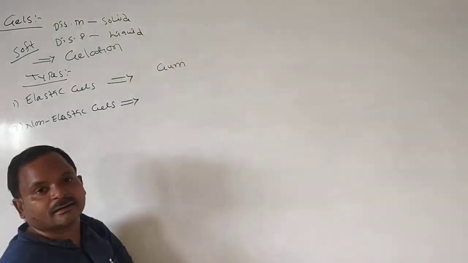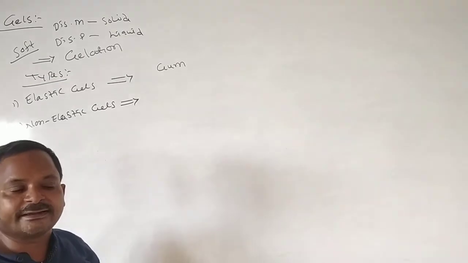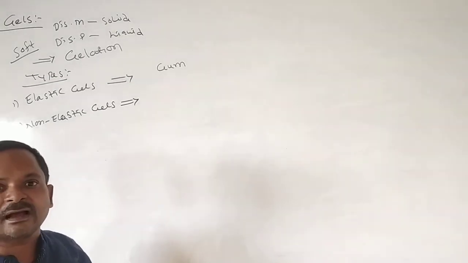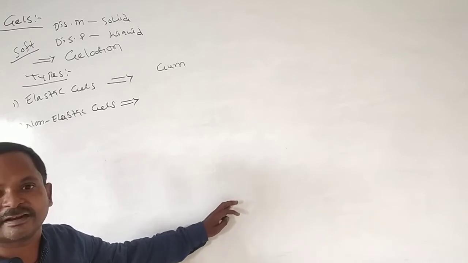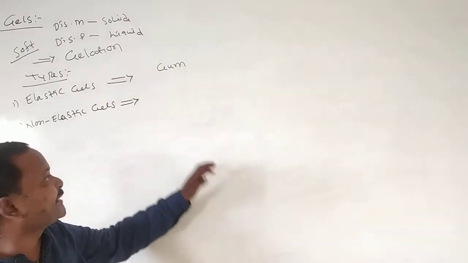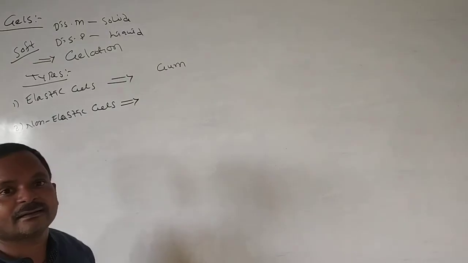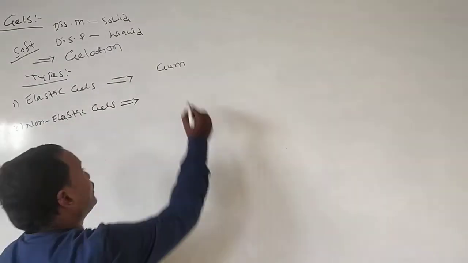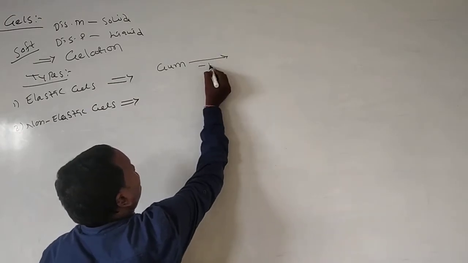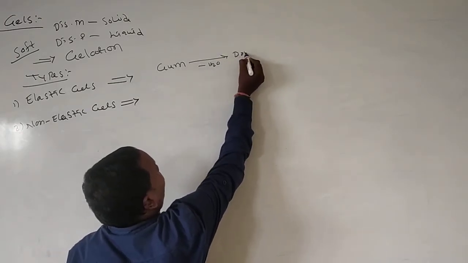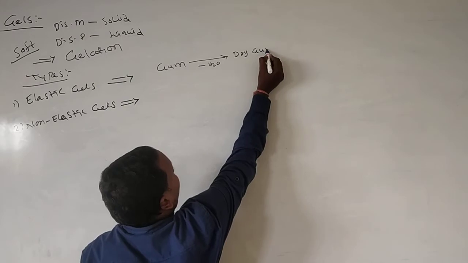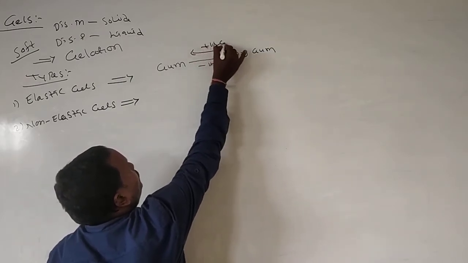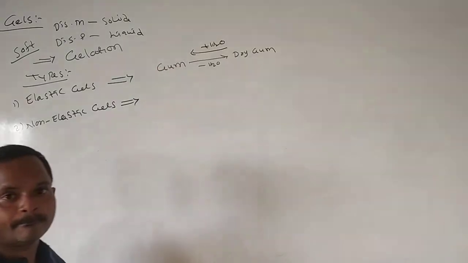If you add a little bit of water to the dried gum, we get back the gum. Such type of materials we call elastic gel.